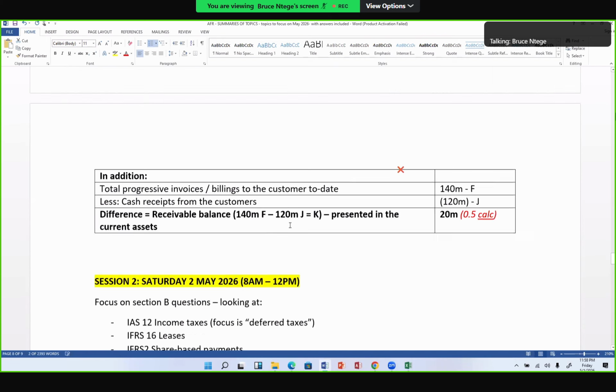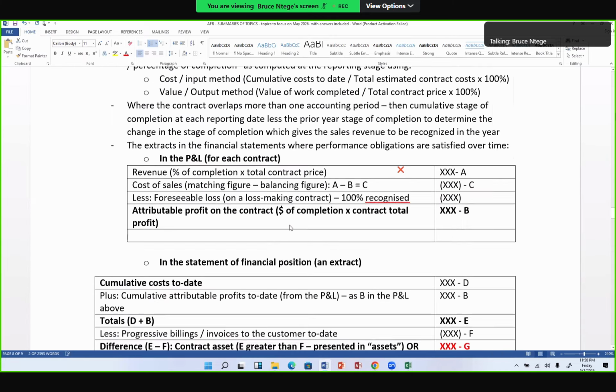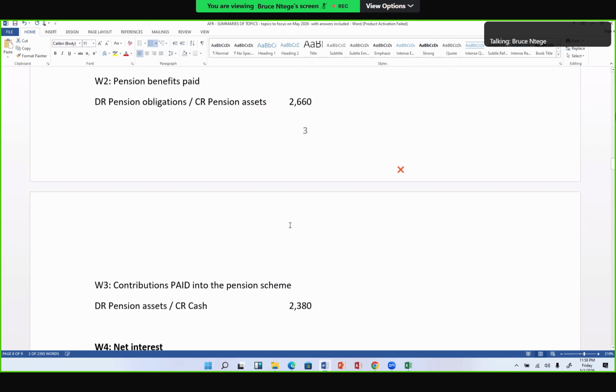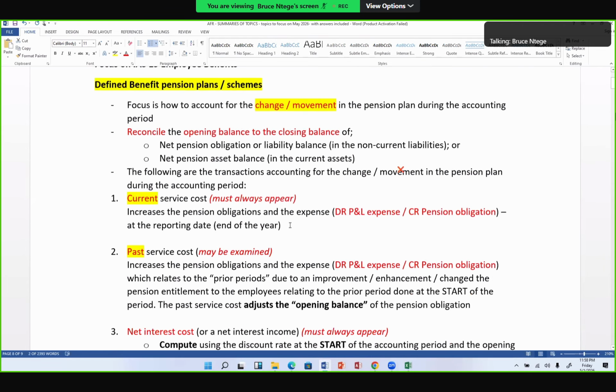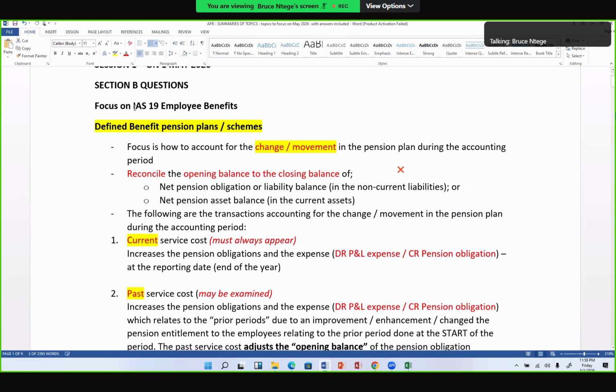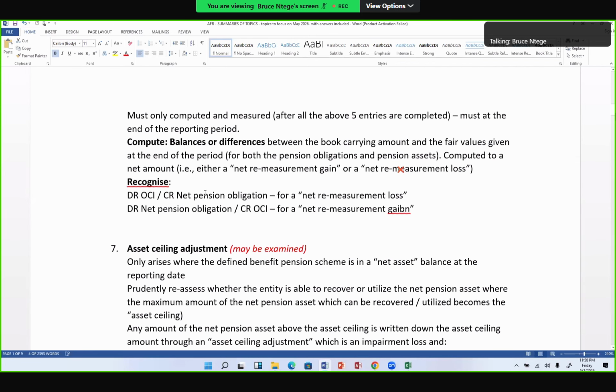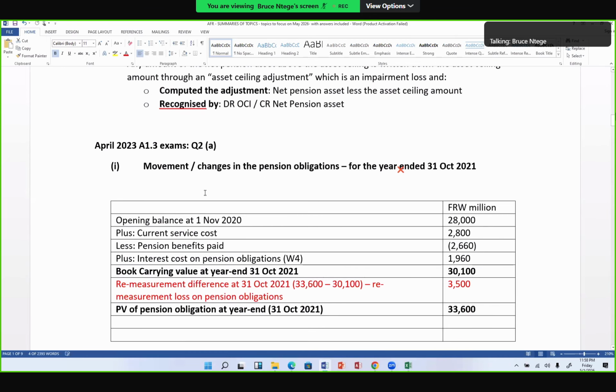Okay, so if I close IAS 12, just for you to refresh yourself and to take note and prepare yourself. If you did this yesterday, assuming I had done IAS 12 yesterday after having done IAS 19, I would have opened the question we did yesterday. Just remember, for those of you who were with me yesterday, we did a question which was in April 2023, question number 2.